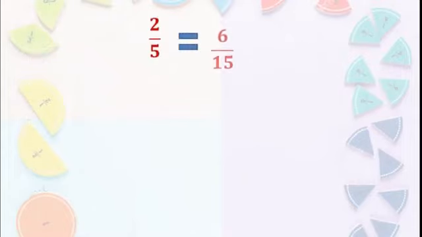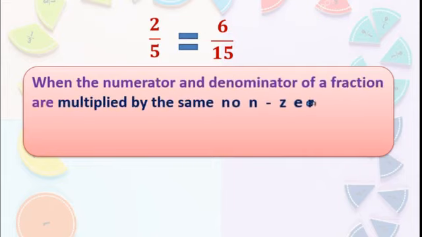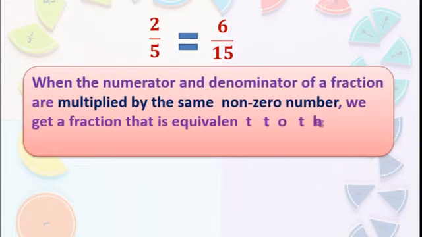Now I will write the same thing up. 2 upon 5 is equal to 6 upon 15. Yes, dear students, there is one rule. See this. When the numerator, meaning the number above the line, remember, and denominator of a fraction are multiplied by the same non-zero number, we get a fraction that is equivalent to the given fraction.